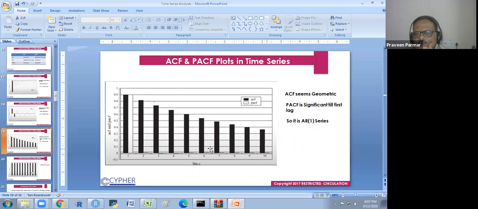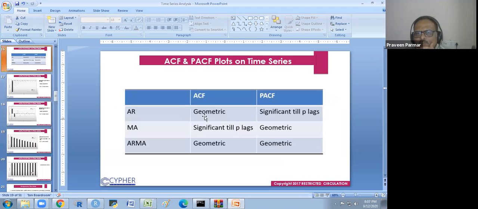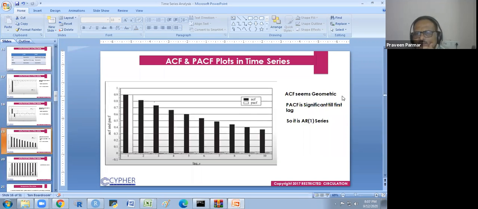So this is our AR model, because I have explained here. If the ACF is geometric and the PACF is significant till P lags, then it is an AR model. So this model is an autoregression series, and since only the first PACF is significant, it is called an AR1 series.